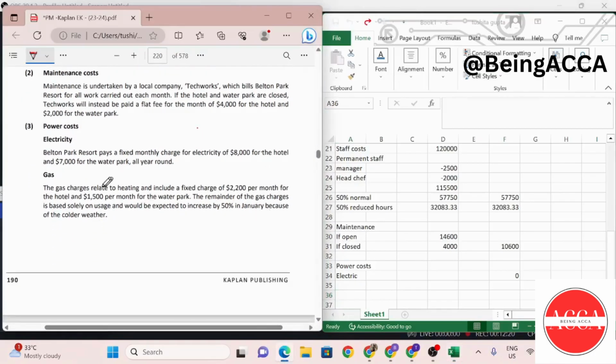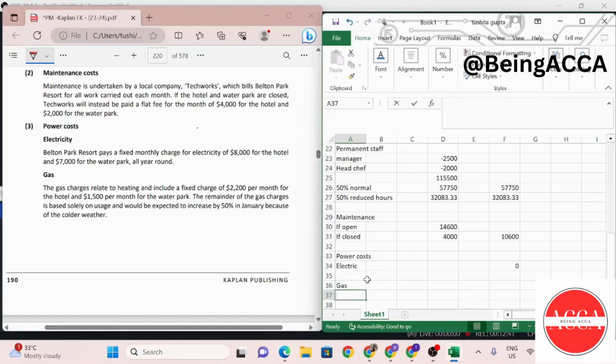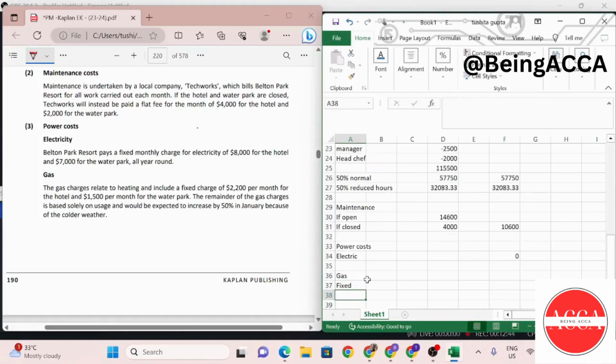And then going for gas, the gas charges relate to heating and include a fixed charge of 2,200 per month for the hotel and 1,500 for the water park. The remainder of the gas charges is based solely on usage and would be expected to increase by 50% in January because of the colder weather. So now my gas again is in two components. The fixed proportion is anyway going to be paid even if we keep the park closed. The variable is something that we are going to have to pay incremental if we keep it open.